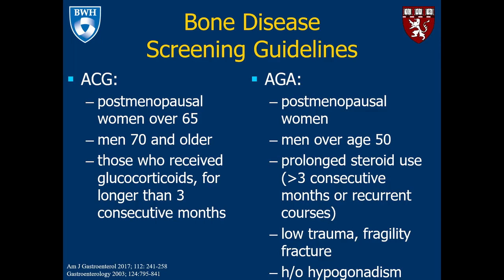The GI societies, including the ACG and the AGA, have published screening guidelines for bone disease. They differ slightly, but both of them recommend that postmenopausal women, elderly men, and patients who have received prolonged courses of glucocorticoids, typically longer than a 3-month course, or recurrent courses, should be screened for bone disease.